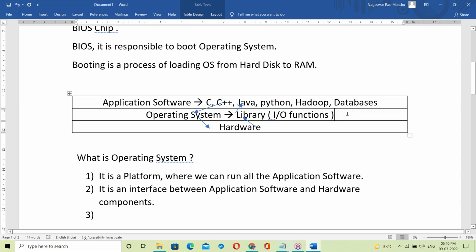Unix, Linux, Windows, Mac OS, Solaris were all developed in the C language. These operations are C language functions, and that library contains C language input output functions. Every OS has its own library. Using this library, it can communicate between application software and hardware components.